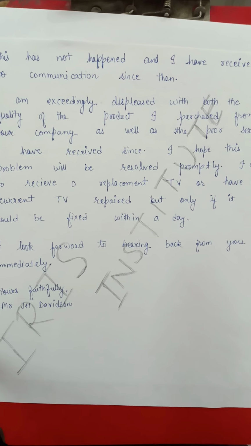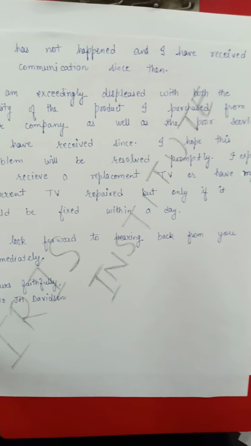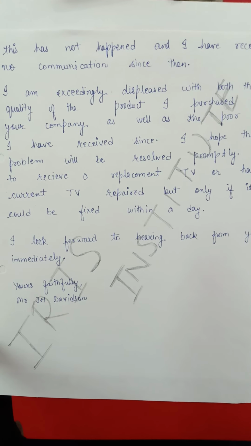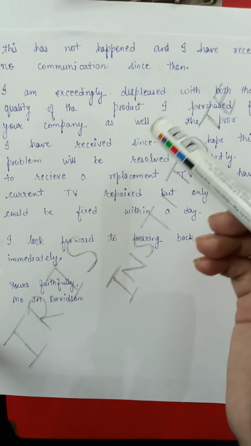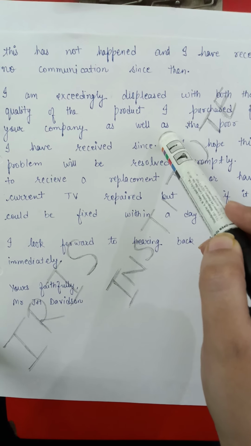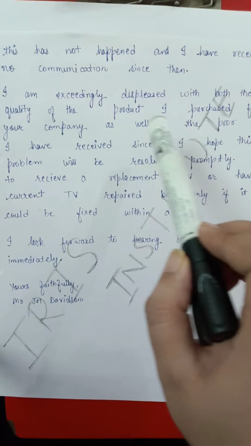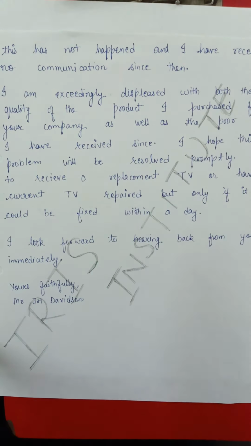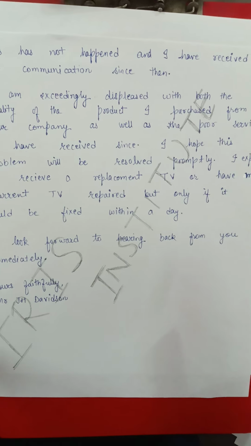I am exceedingly displeased with both the quality of the product I purchased from your company as well as the poor service I have received since. I could write it in a very simple sentence, but I have added two things, poor quality product and poor service, with which I am dissatisfied right now, so that complexity could be added.